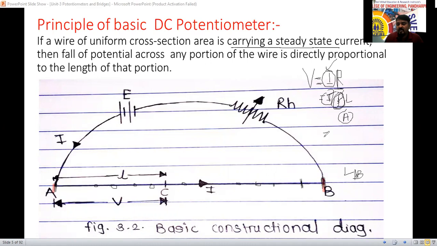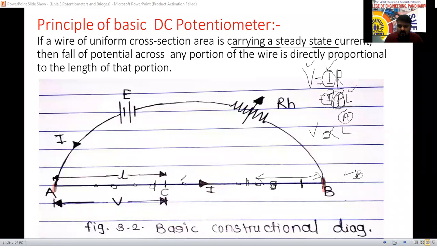The resistivity of the resistance. So what is the left? V equal to. If these are constant, I will consider all three things as a proportionality constant, and we can say V is directly proportional to what? What is the varying term here now? The length. We can consider this much, or this much. From here to here I want to measure the voltage, which means the length will change. But what about the area? Area is same only.